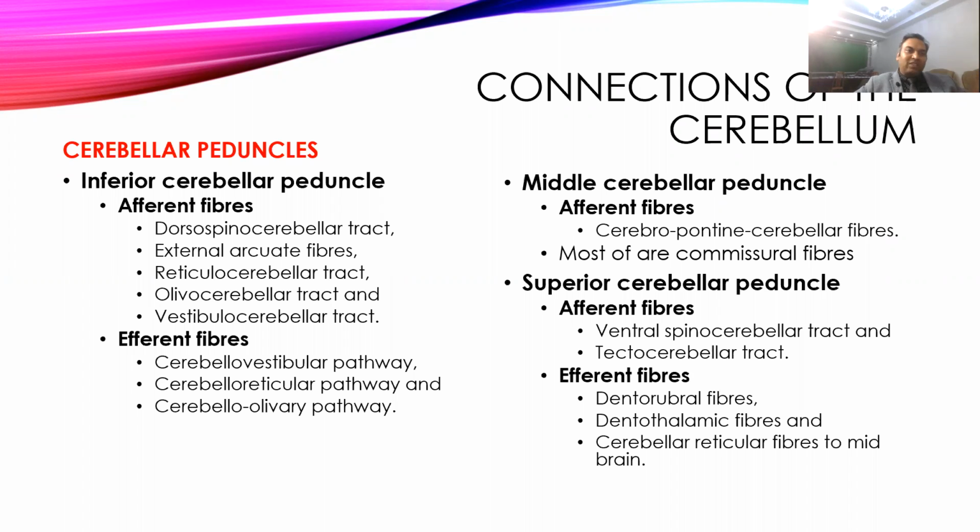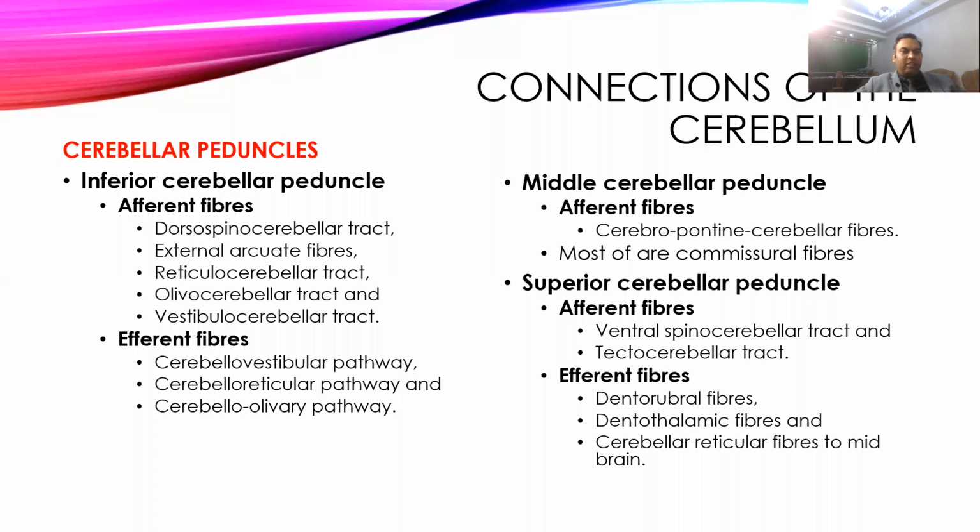Now come to the connections of the cerebellum. This is one of the very favorite questions of the examiner. They will keep on asking how the cerebellum is connected with the different parts of the body. So first we will talk in terms of the peduncles. The inferior cerebellar peduncle receives afferents from the inferior part of the brain, that is from the spinal cord. So it forms the dorsospinocerebellar tract that is coming inside the body. Then external arcuate fibers, then the reticulocerebellar tract, olivocerebellar tract, and vestibular tract, which come inside the cerebellum.